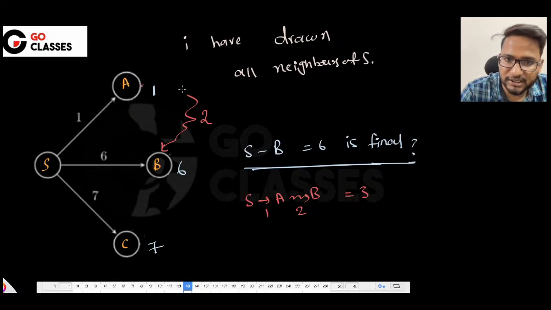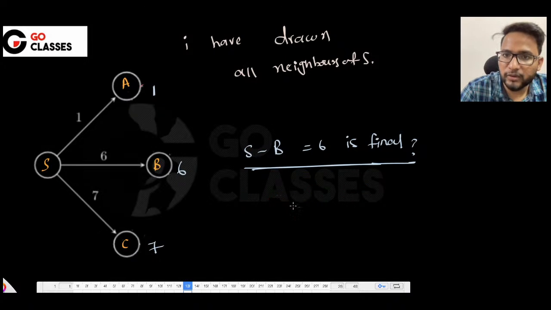Let me ask this interesting question. Can you guarantee to A? Can you say that S to A equal to 1 is final? The answer is yes.